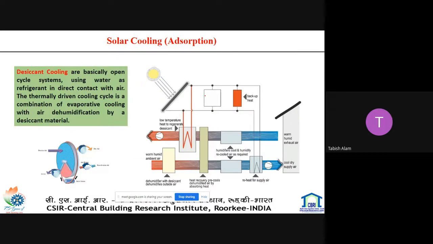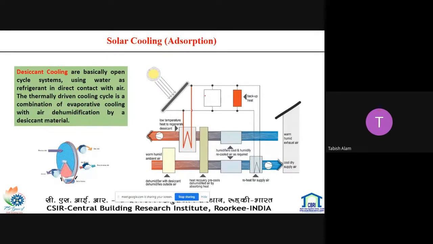Another cooling technology for buildings is solar cooling, adsorption based solar cooling. Desiccant cooling systems are basically open cycle systems using water as a refrigerant in direct contact with air.